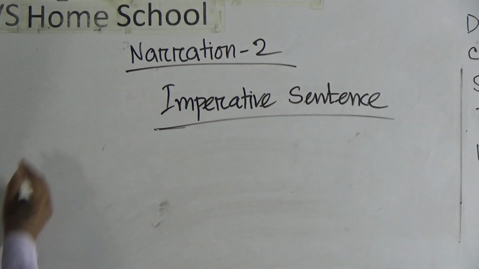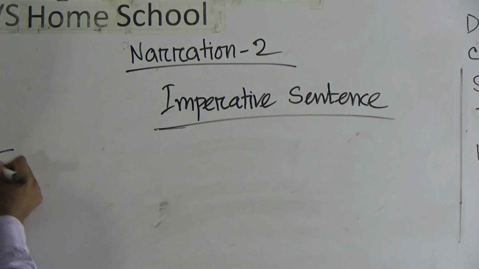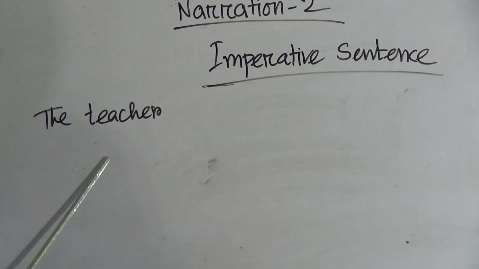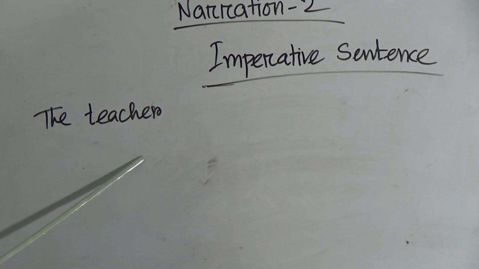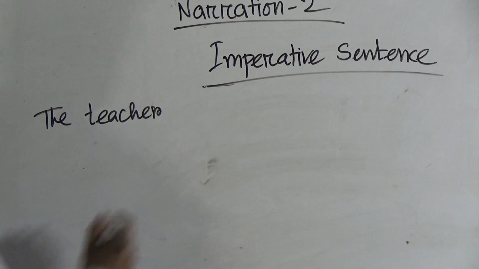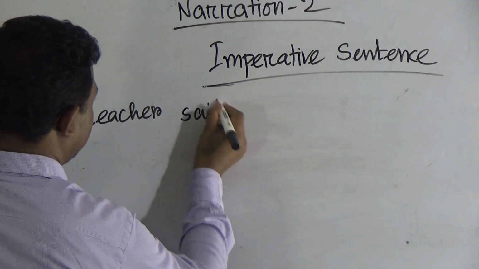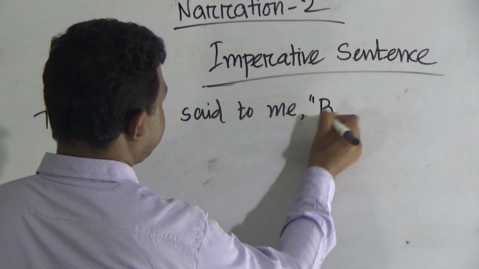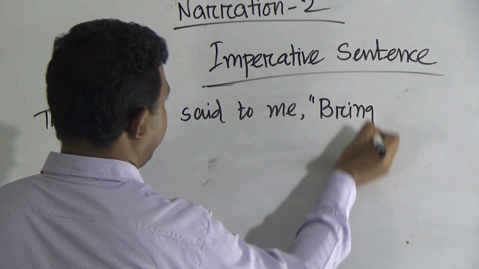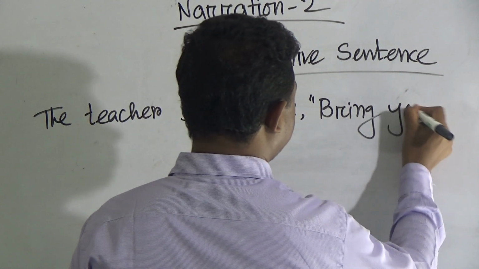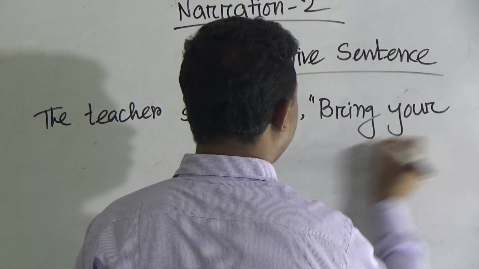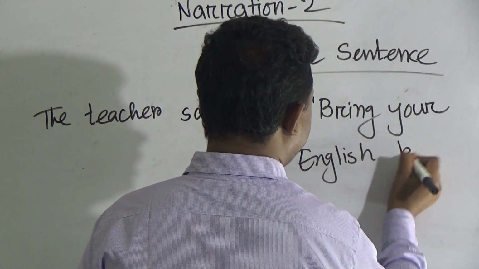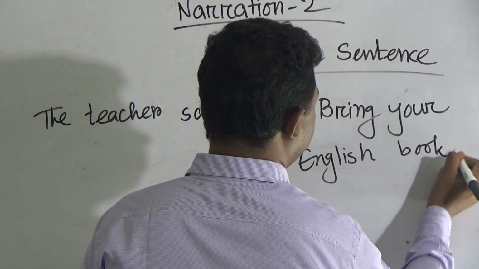Let's see an example. The teacher said to me, bring your English book.